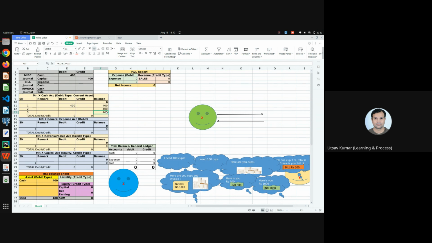Okay, so what is this? I am debiting, but my balance is increasing because cash is a current asset, and an asset is a debit type of account. I am doing the debit, so the balance is increasing.